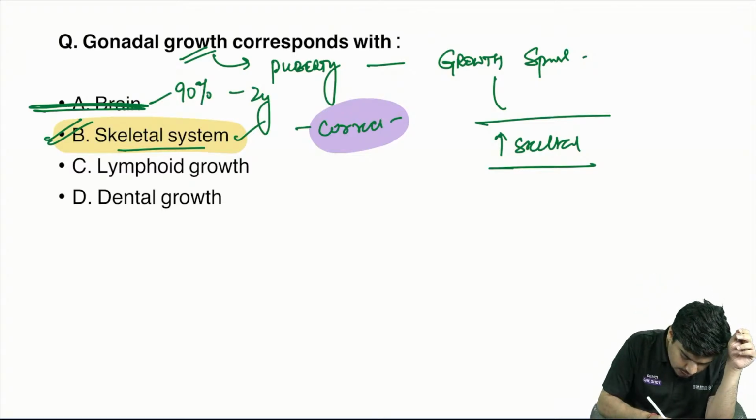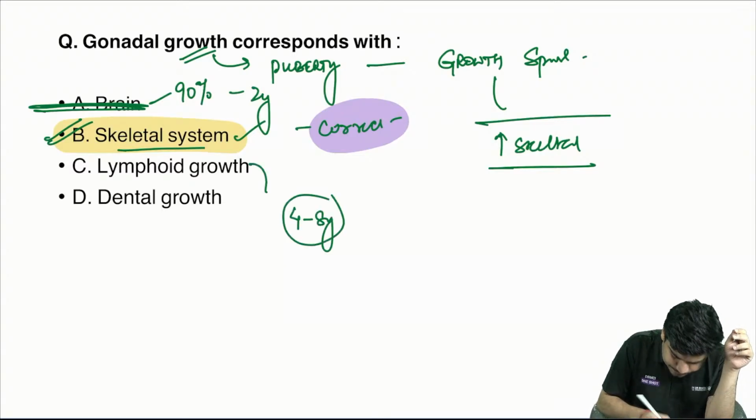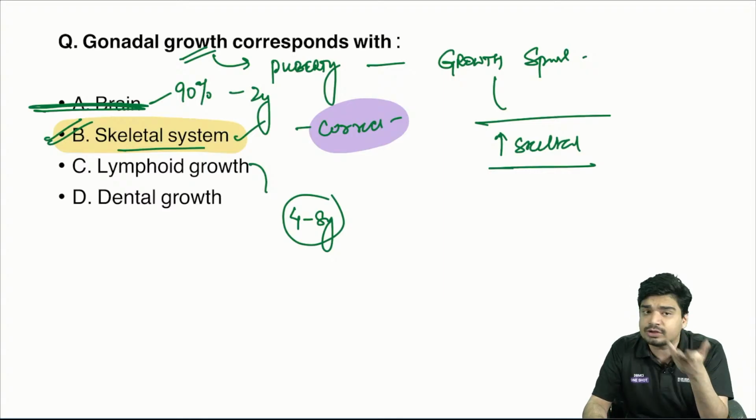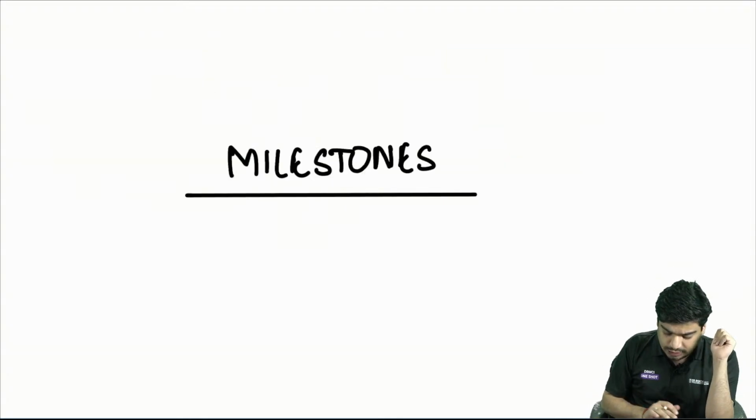See, lymphoid growth occurs between 4 to 8 years. So that is not the correct answer to this question.